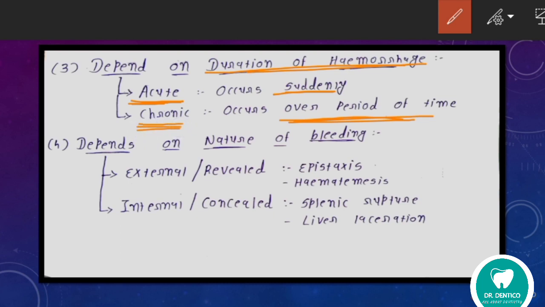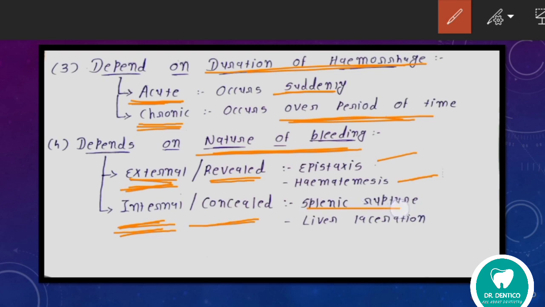Okay. Now we will see depends on nature of bleeding. That can be external or internal. External is also known as revealed and internal is also known as concealed. Examples of external hemorrhage are epistaxis and hematemesis. Epistaxis means bleeding from the nose and hematemesis means bleeding in vomit. In internal, splenic rupture and liver lacerations are the examples. Both occur due to injury.